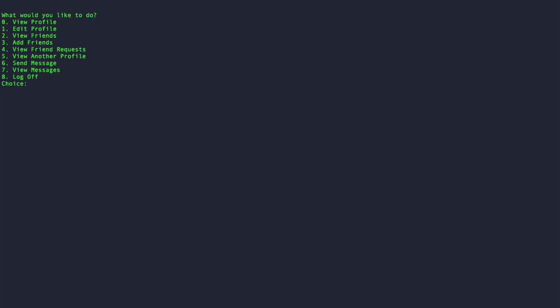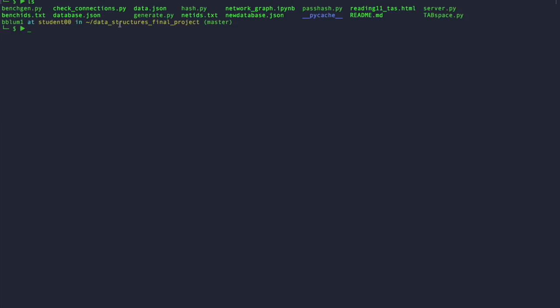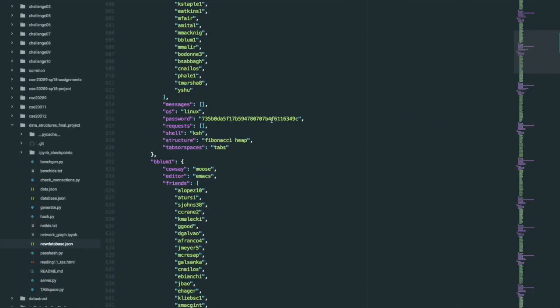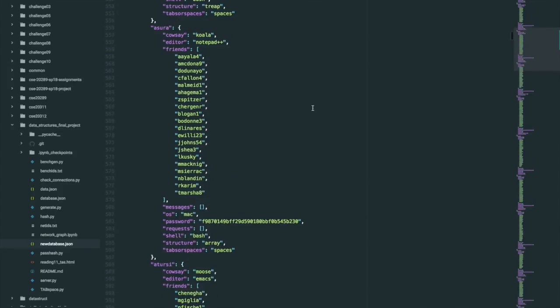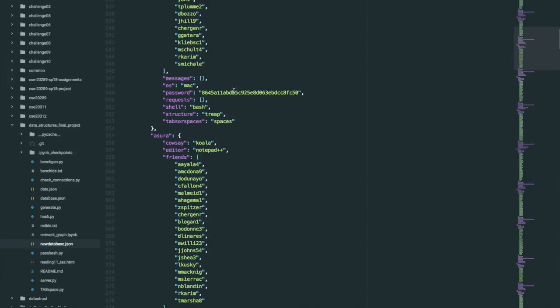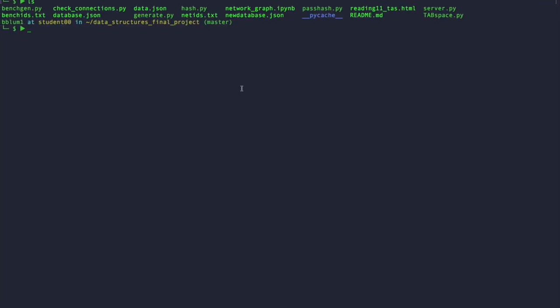So that, I think, is the main features of TABspace here. We have a generate script as well that generates our profiles, our database for us. We have a hashing function that hashes everyone's passwords and puts them into a database, so that way all the passwords are encrypted. You can see those here, that we have all our passwords encrypted. And we talked about how exactly those work in our previous code walkthrough video.